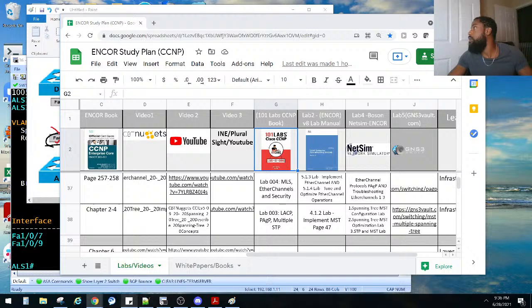Let's go to that one. And that's a keyword. And let's go back to the CCNP version of it, which is right here. And there it is right there. This is the lab we are studying from. But yes, it is more of a CCNA topic, but it is in this CCNP book. So this is the first lab in that book. I'm going to share it with you guys. You can get a copy of it from Amazon also. That should be the link.